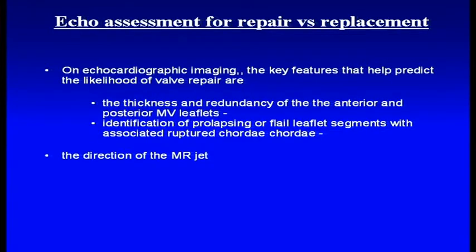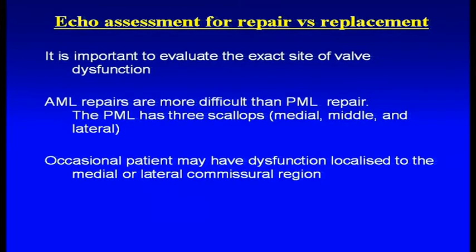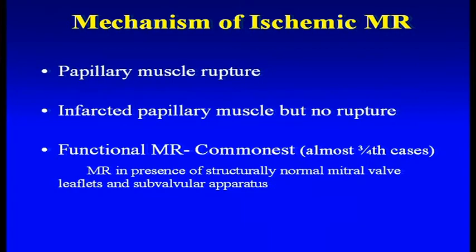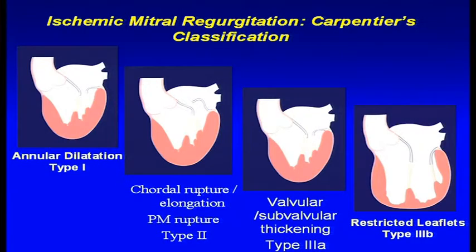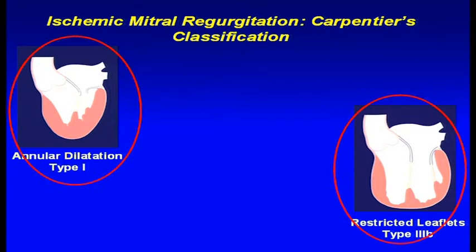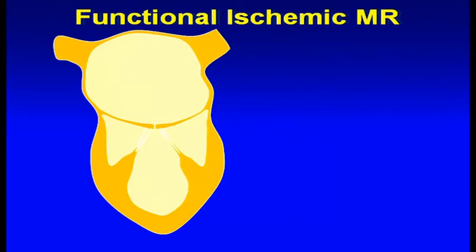You have to define whether it is repair or replacement. Current thinking is that whatever valves can be repaired should be repaired. Unless it's a desperate need to replace them, please repair them. And important is that you have to find out what the mechanism is. Here is what I was hunting for. These are the ischemic MRs which can be repaired. These are the two ones. One is the annular dilatation, type 1, and the other is the restricted leaflet, type 3B. And these are the things.